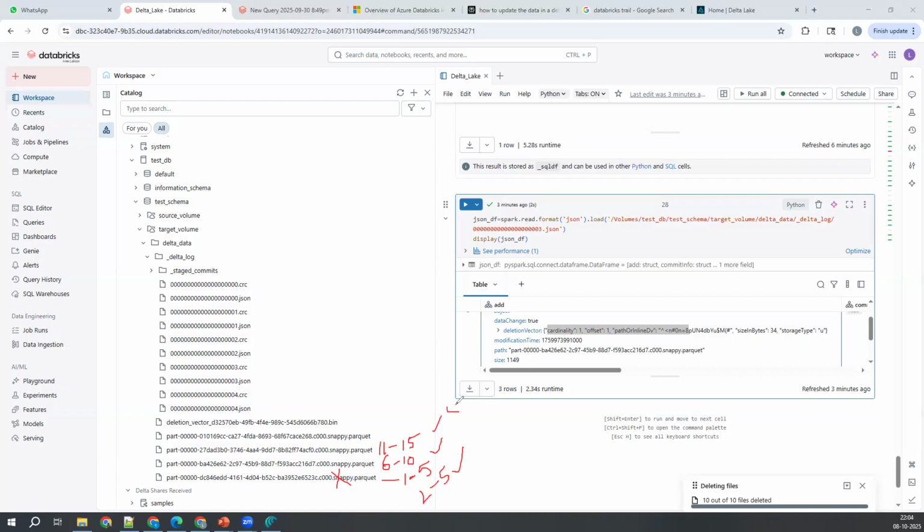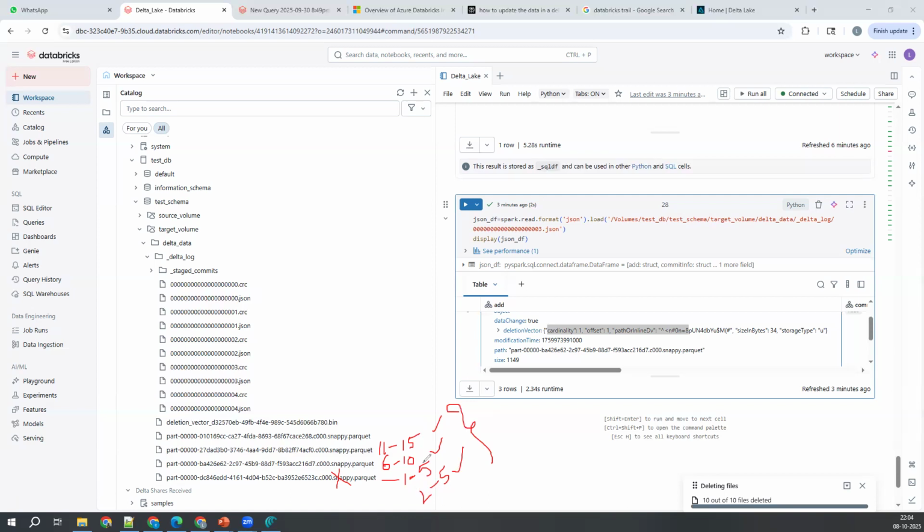Try to apply this concept in Snowflake. What happens in Snowflake when you do some delete or insert operation? Every time it creates a new micro partition, right? Same concept here. It marks this particular file as deleted and creates a new file with 2 to 5.